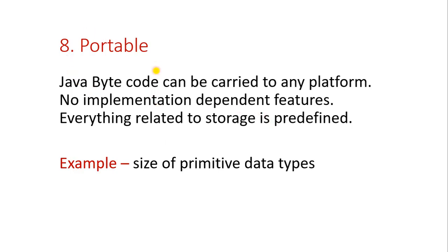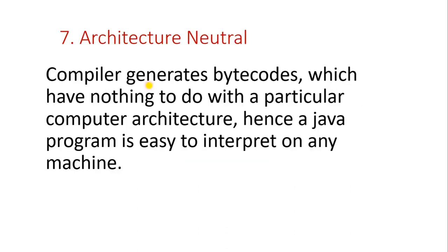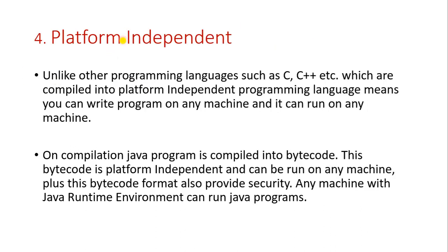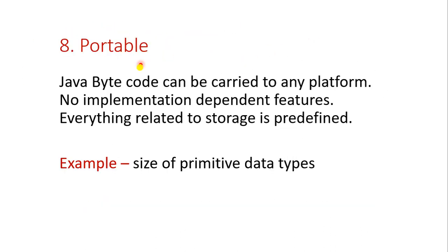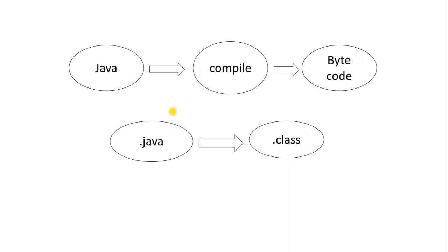that is portable. Portable, you can understand by the name only. Transferring data from one device to another. Java bytecode can be carried to any platform. No implementation dependent features. Everything related to storage is predefined. As has been told, Java is platform independent. Why is it platform independent? Because we can execute the Java program which you have written on one device on another device also. Why? When we compile the Java program, we get the bytecode. This bytecode needs the JDK.